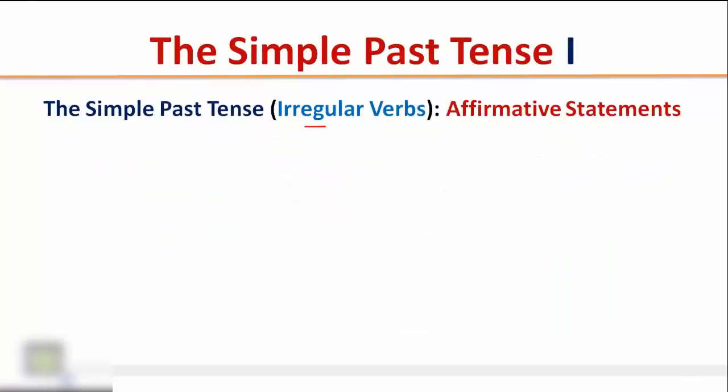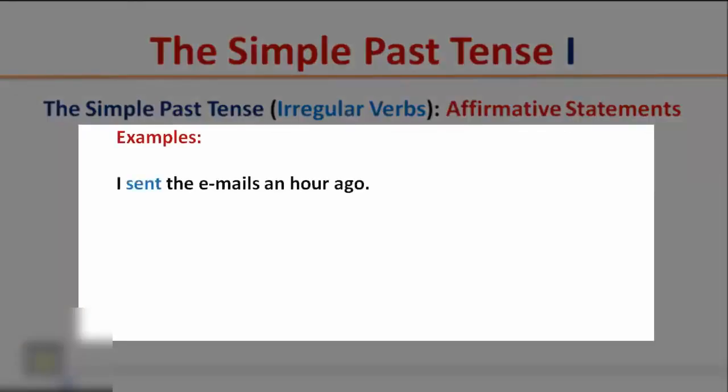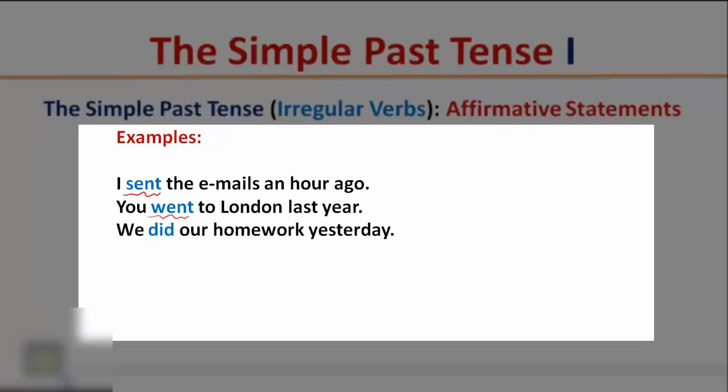The simple past tense, irregular verbs, affirmative statements. Examples. I sent the emails an hour ago. You went to London last year. We did our homework yesterday. They bought a new house 2 weeks ago.